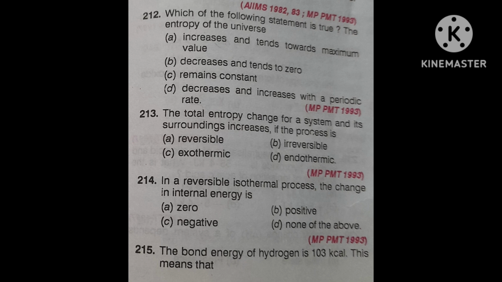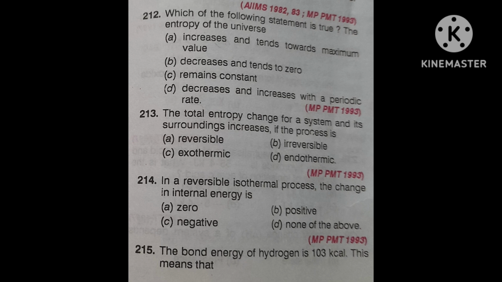A chemical reaction will be spontaneous if it is accompanied by a decrease of, first option, entropy of the system. Second, enthalpy of the system. Third, internal energy of the system. Fourth, free energy of the system.